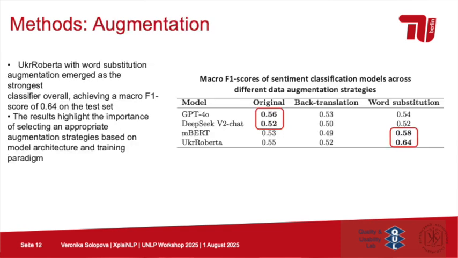Then we also played with augmentation techniques. Although our data set is already quite big, we still wanted to play with increasing the size. We used word substitution as an augmentation technique, and we also used back translation. We can see that word substitution was actually quite useful for the small language models, and for LLMs it didn't have much influence, which is obvious. We were not fine-tuning them, but only influenced the test set.